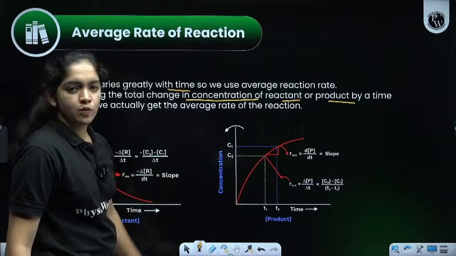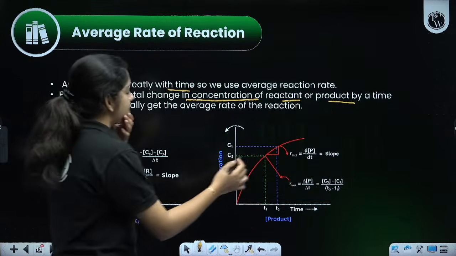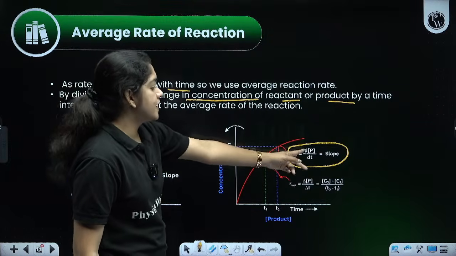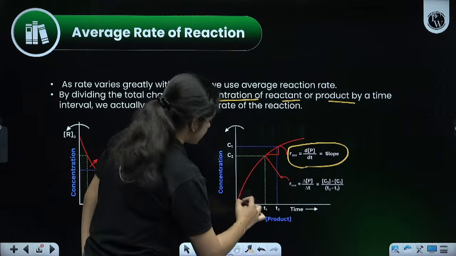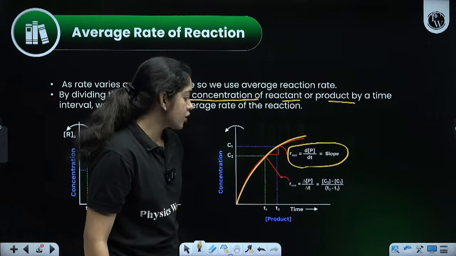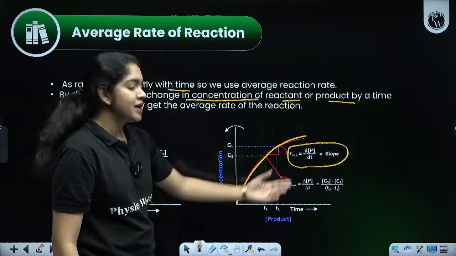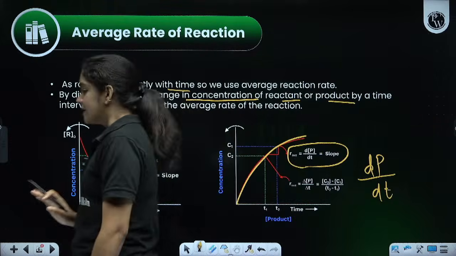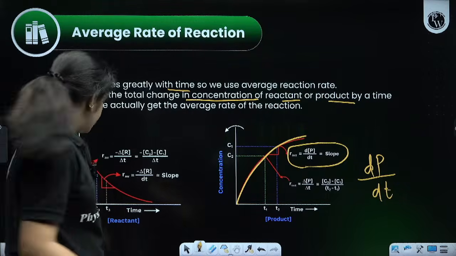Similarly, we can write the product also. The concentration of the product is increasing in a reaction, so it will be positive. So we can write dP by dt. R instantaneous is given by dP by dt, which is equal to the slope from this curve. Look at the curve of time with concentration. The curve is like this. So delta P by delta T equals C2 minus C1 divided by T2 minus T1, and we can write it as dP divided by dt. Clear, right? So that's the average rate and instantaneous rate. It's very, very important. It can be asked in your problems. Okay, then next one.